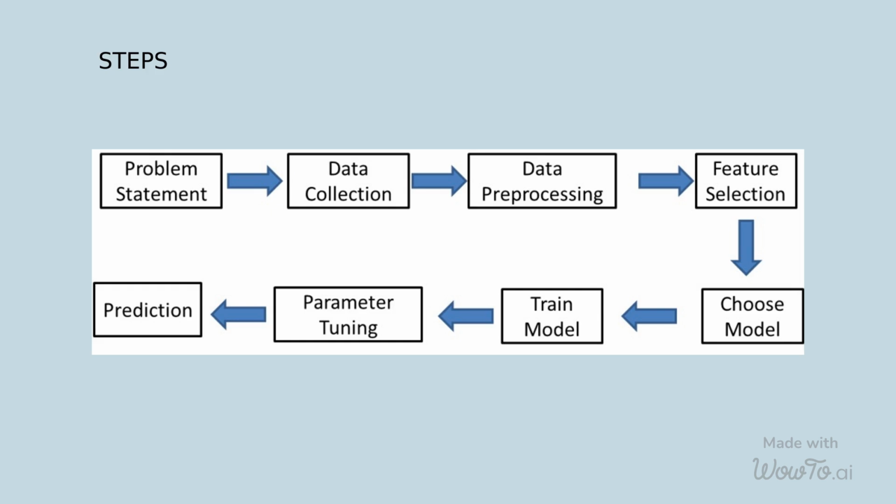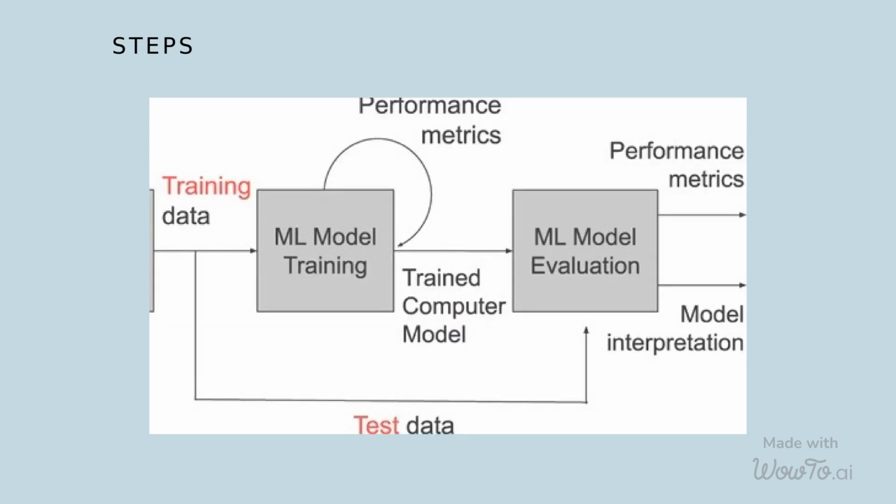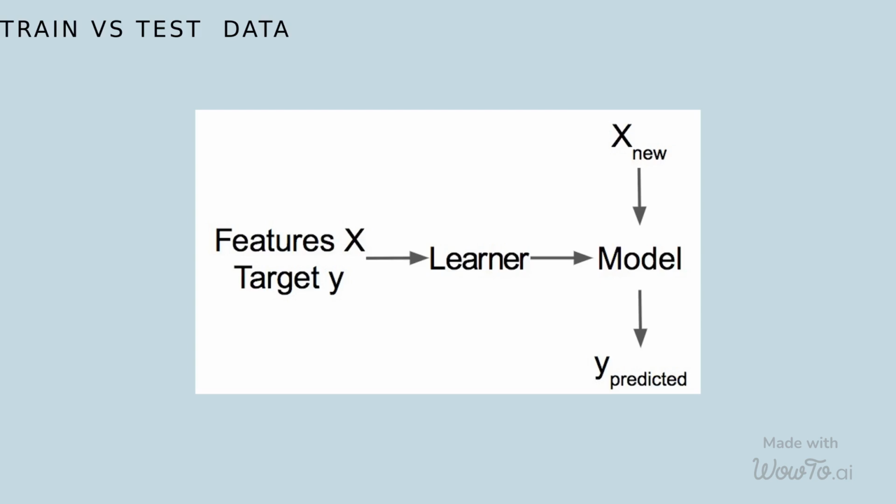Then 4. Split the data into train and test data. 5. Prepare and run the model, and 6. Check the accuracy. After we run the model on train and test data, we check the performance, whether it is good or we need to improve the performance.